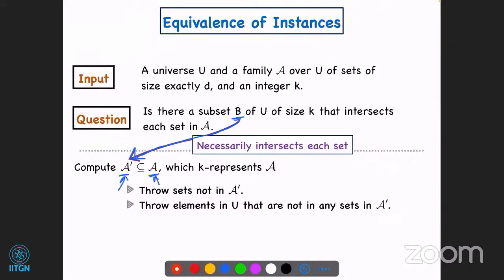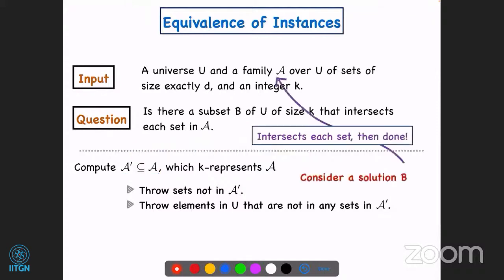So if you have a solution B to the original instance, that serves as a solution to your new instance as well. The interesting thing is the reverse direction. Suppose you have a solution B for your new instance. If B intersects each set in A, you're done, because it is a solution and it is of size at most k, which we kept the same.